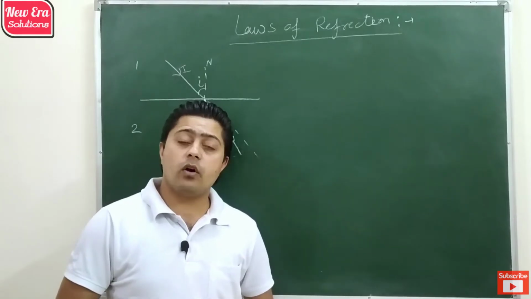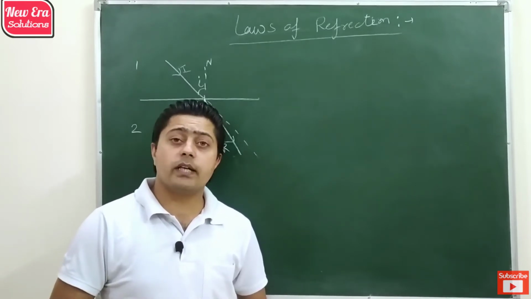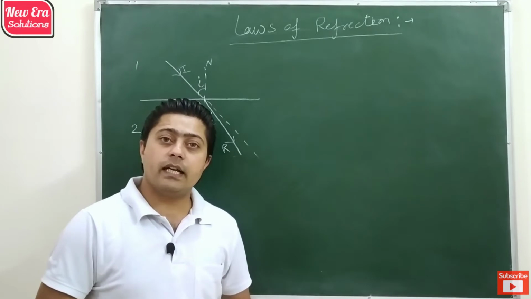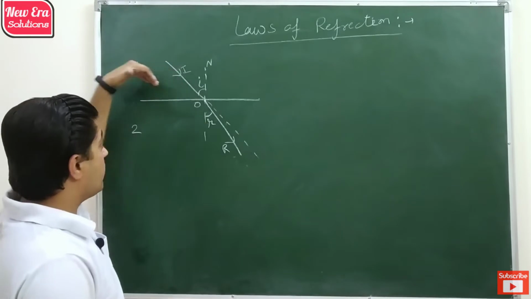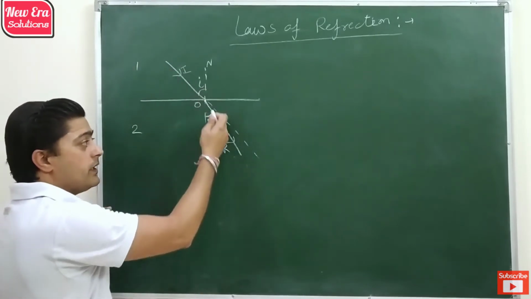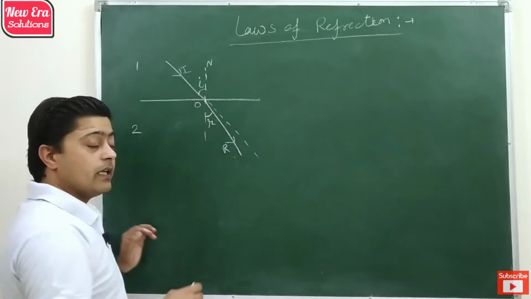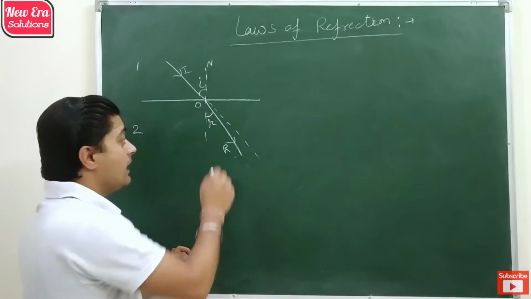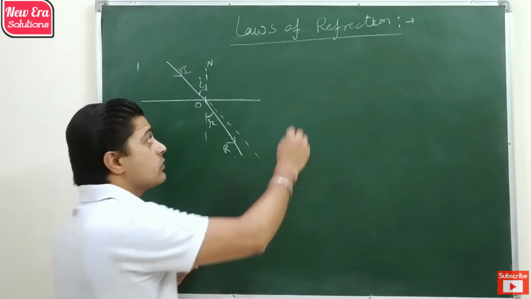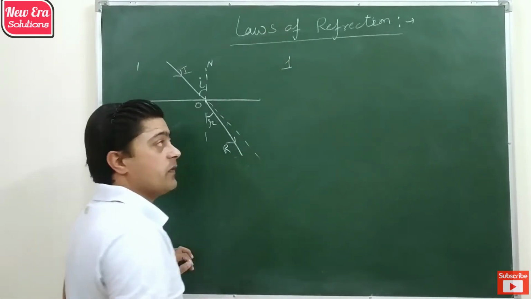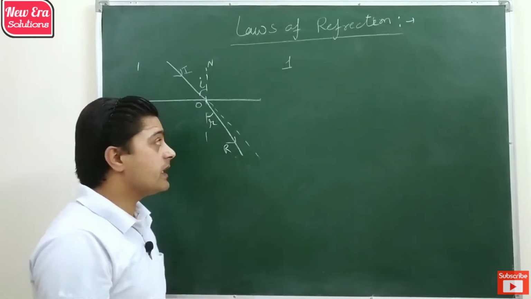As we discussed the laws of reflection related to reflection of light, refraction of light is also guided by some laws. To illustrate that, we took an example in which an incident ray, when it enters from one medium to another, bends towards the normal in the form of a refracted ray. The angle between the normal and the incident ray is the angle of incidence, and the angle between the refracted ray and the normal is known as the angle of refraction.